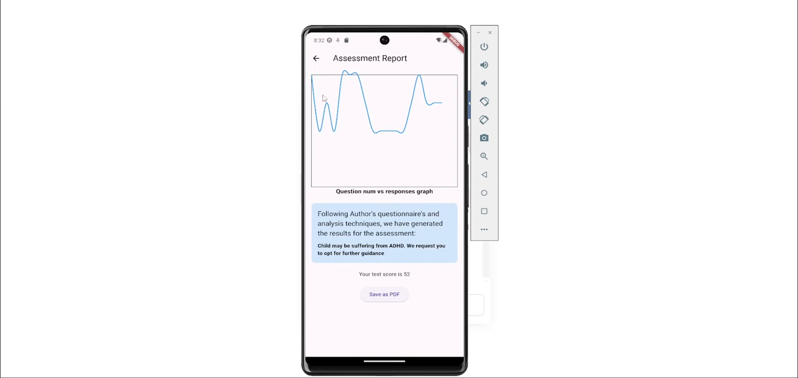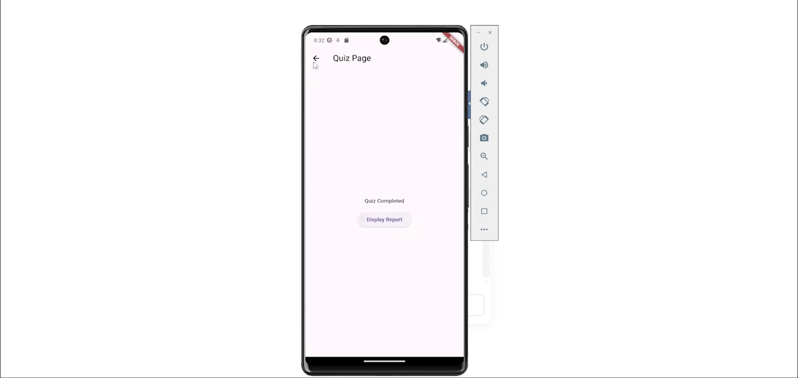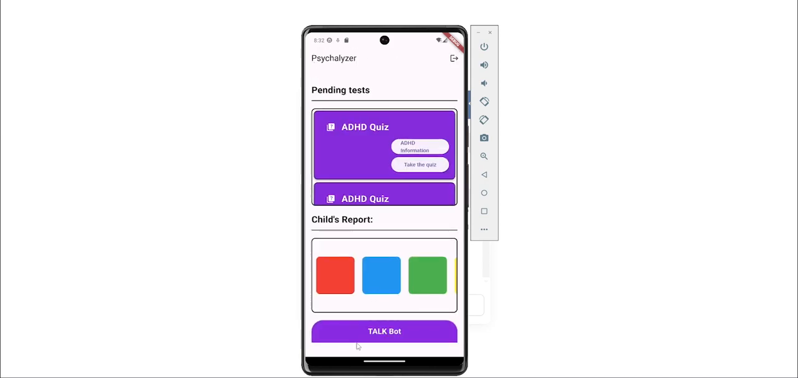These reports will be stored in the backend, and these graphical reports will help parents and the counselor to track the progress of a child who was suffering from any mental health disorder. So this was the parents dashboard.